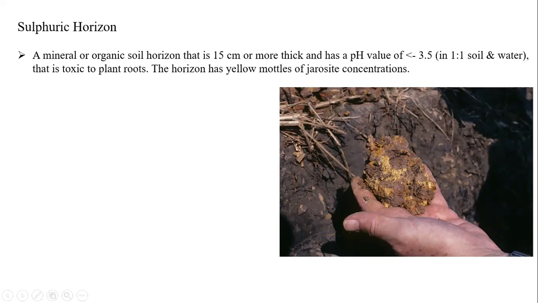Mostly we can see this in acid sulfate soil. When it is underwater, it is called sulfidic, and when it is exposed, it converts into sulfuric, and that leads to a lot of problems. Sometimes we can also smell a rotten egg smell. If this type of origin is there and it is exposed, you can smell that. The sulfuric origin has a pH of less than or equal to 3.5, and is around 15 centimeters in thickness. This is regarding the sulfuric origin.